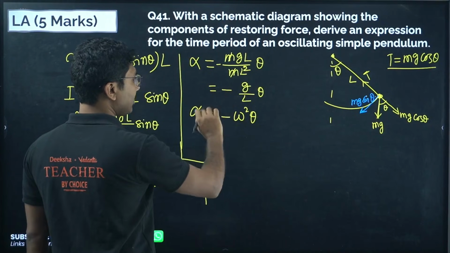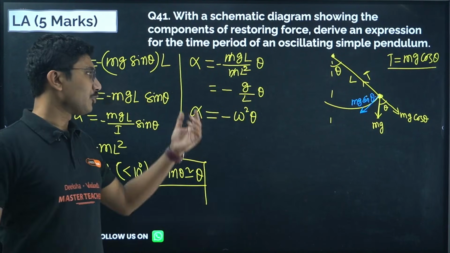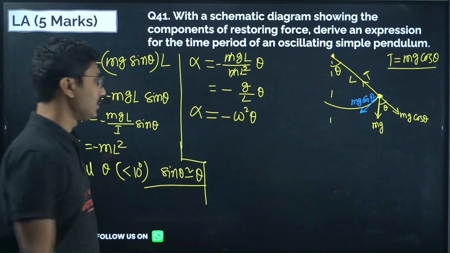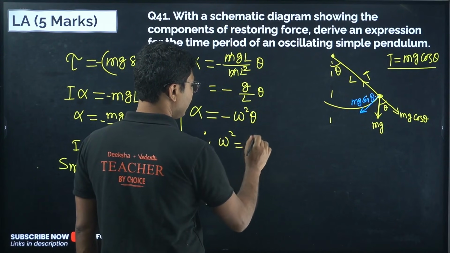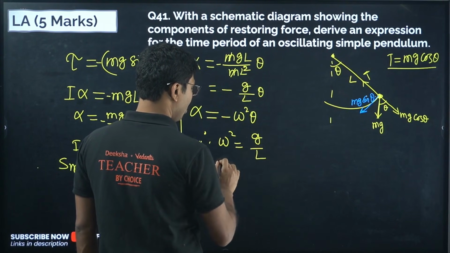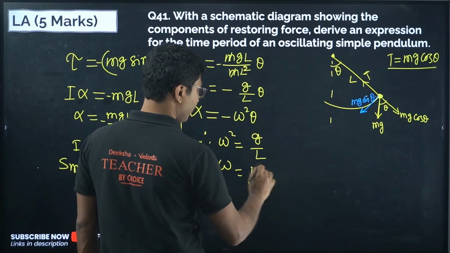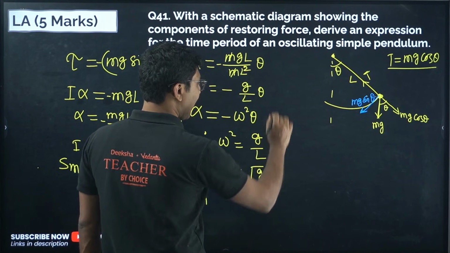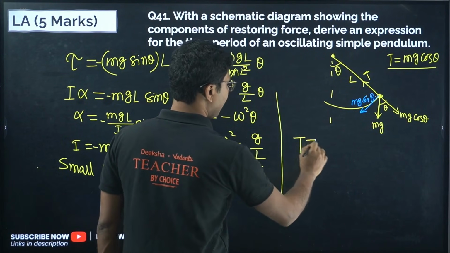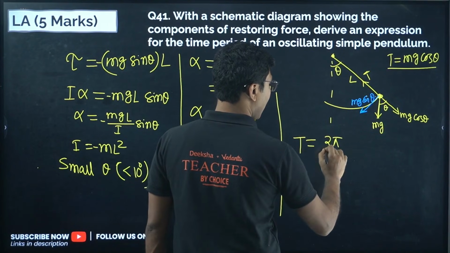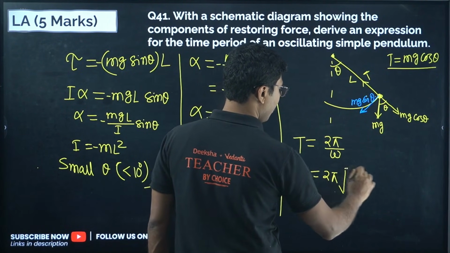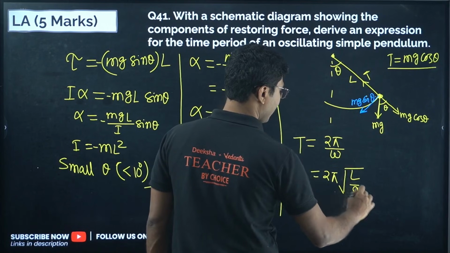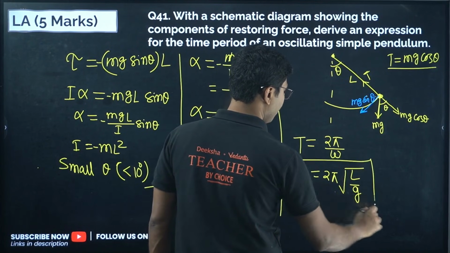So omega square must equal g by L, or omega equals square root of g by L, and time period is given by 2 pi by omega, or 2 pi square root of L by g. This is the time period of simple harmonic motion.